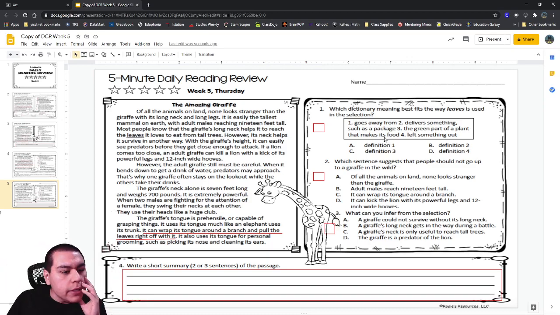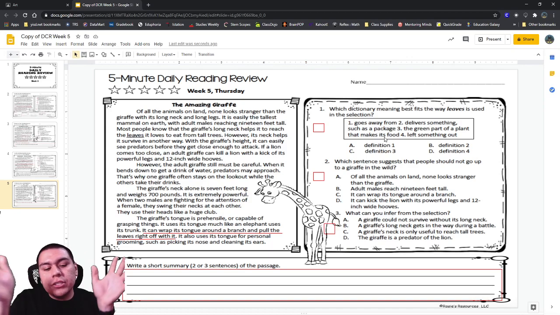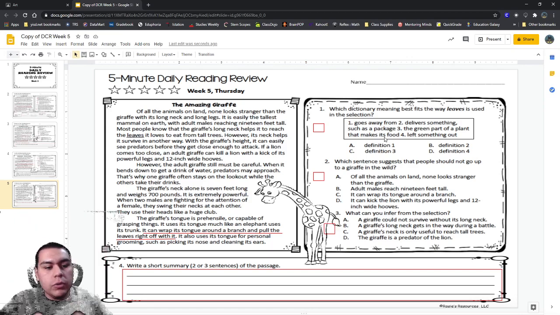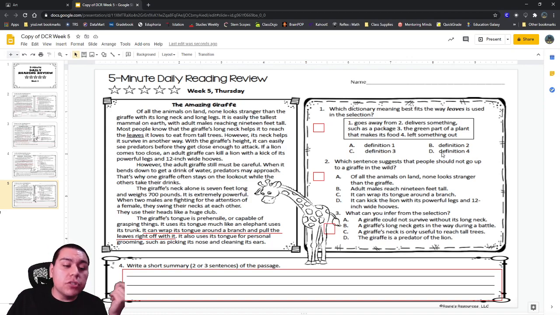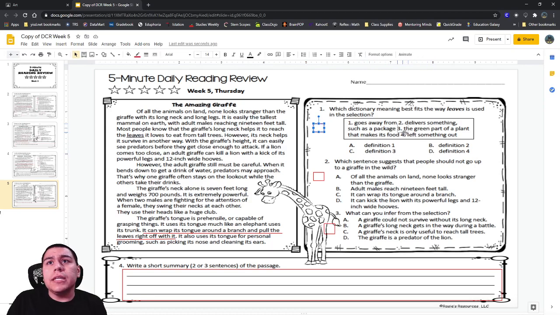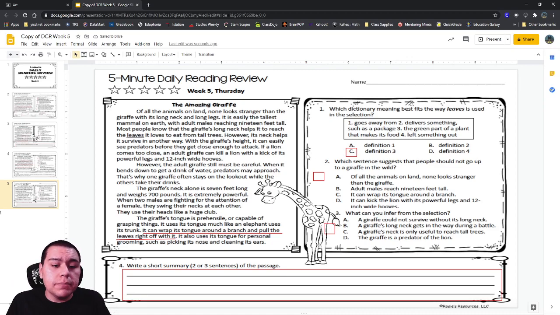Branches grow on what, Nakai? Grass. Grass has branches? No. Trees. And on the ends of those branches, what do we find growing on trees, Nakai? Leaves. And leaves are usually green, right? Unless it's around this time of year, they start to turn orange or brown when they fall off. On some trees, not every tree. But in this case, the giraffe is eating the green part of a plant, and that means that it's definition 3. We should have picked answer choice C.